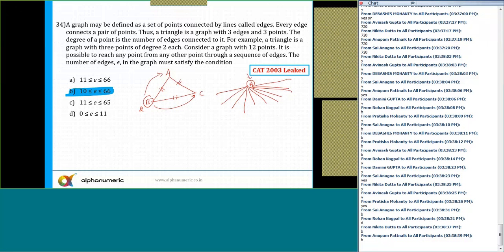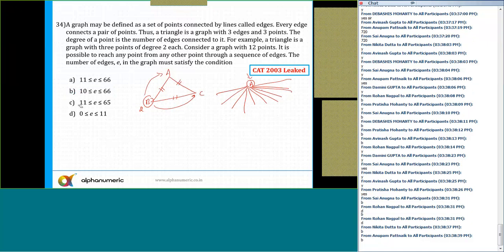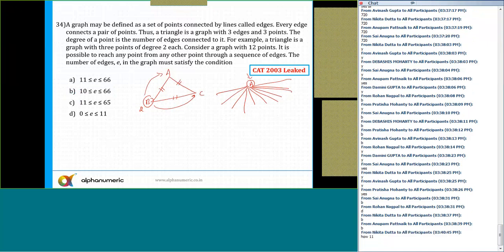So if there are 12 points and from point A, if I connect point A to the remaining 11 points, I'll get a minimum of 11 edges. Is that clear? Okay, so the answer is not option B. I think I marked it wrong. Answer is option A. All right. So the minimum number of edges is 11. Is that clear?